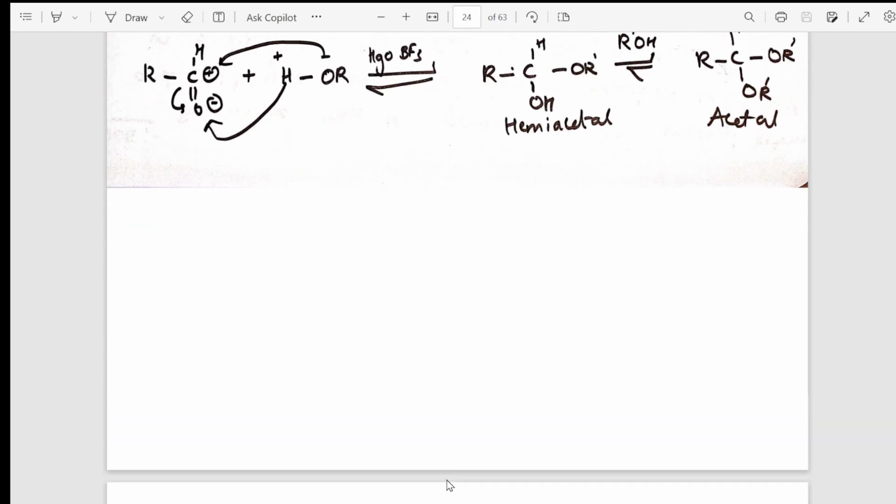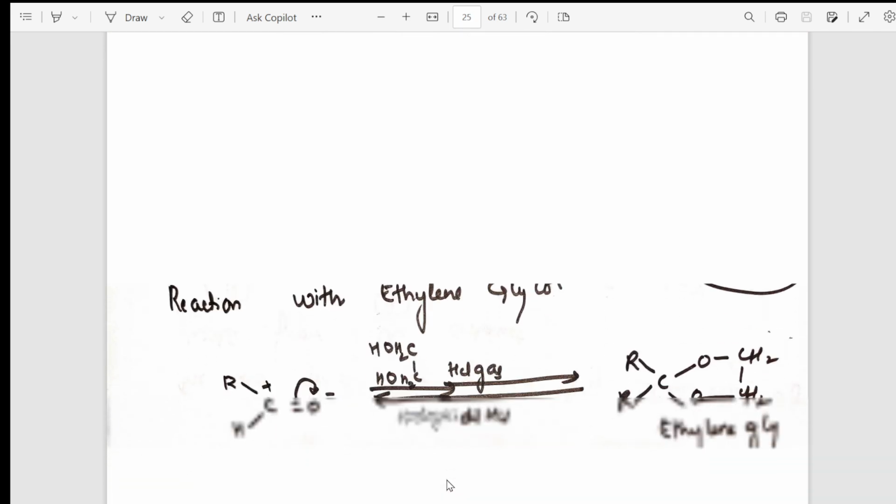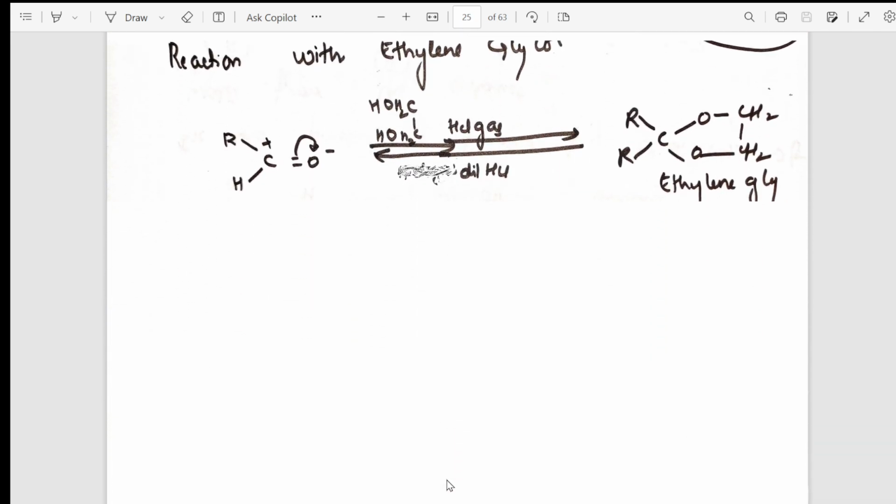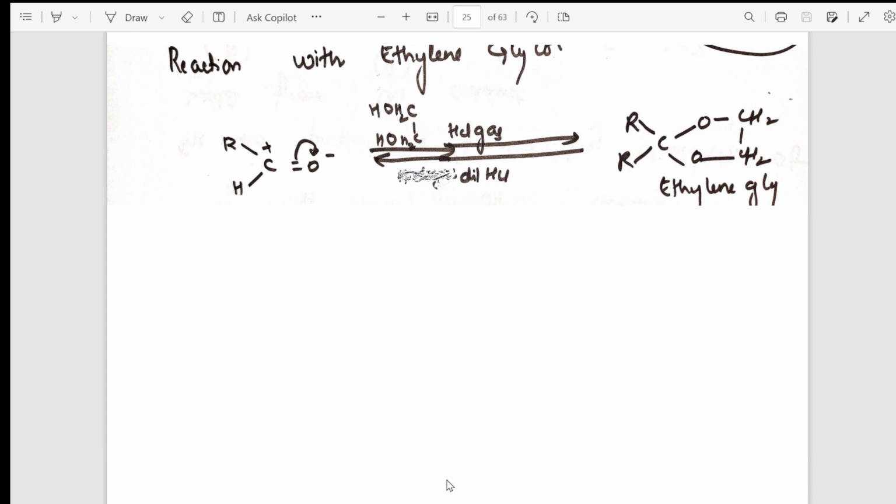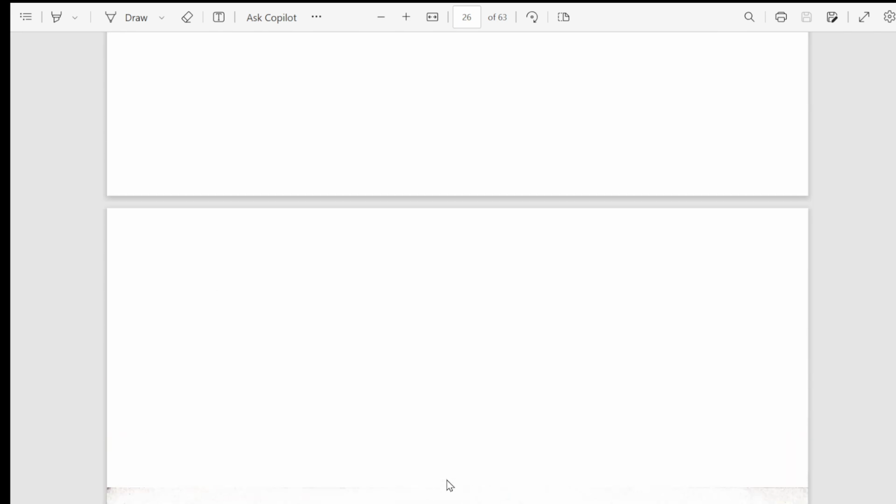Now from the nucleophilic addition reactions, proceeding further, ethylene glycol is one reaction which I have taken. So in the presence of dry HCl gas, I have shown the reaction and formation of glycols is what I have done. From there, in nucleophilic addition reactions, gradually we are going to go with the ammonia derivatives.